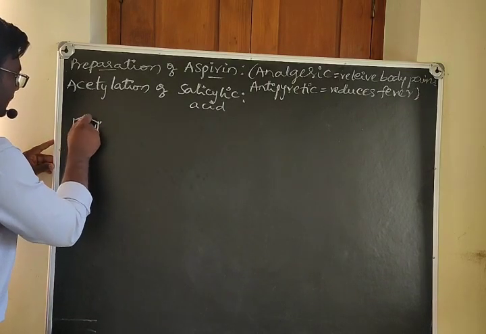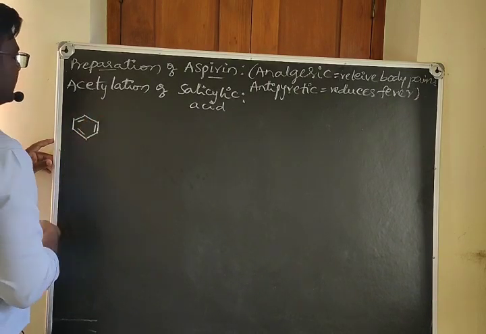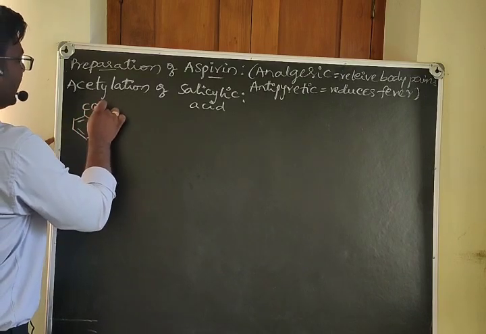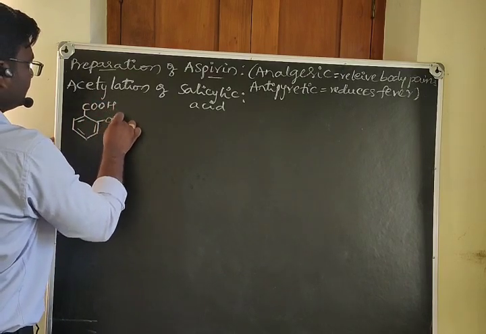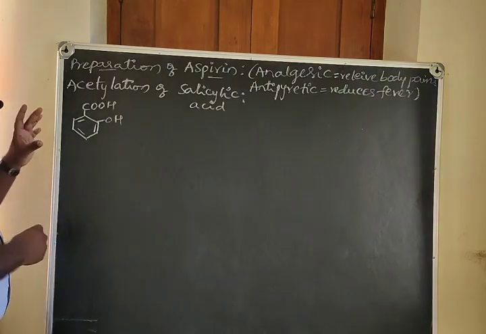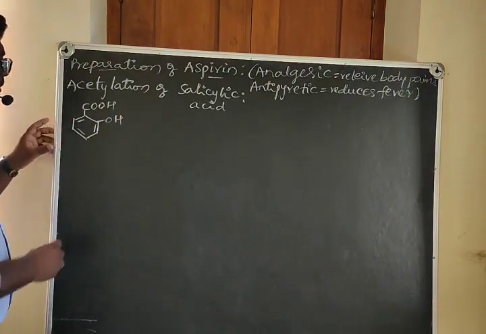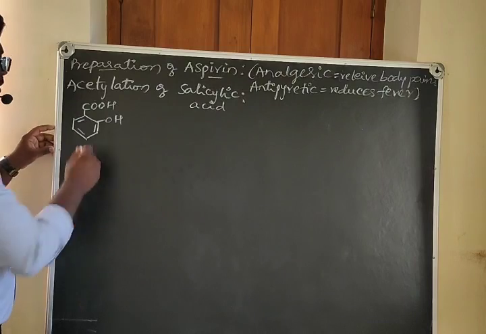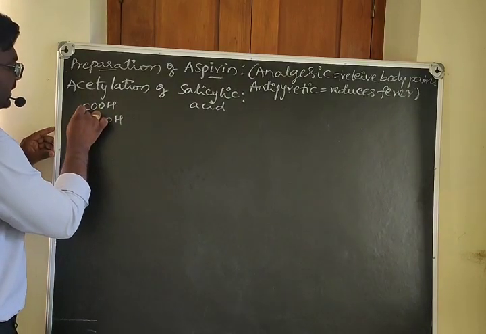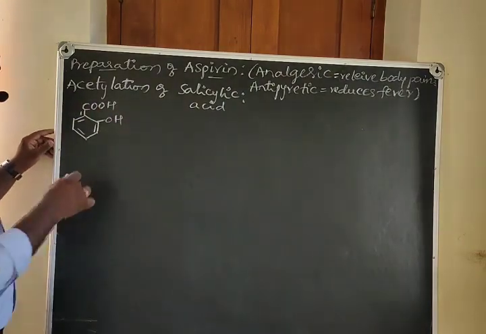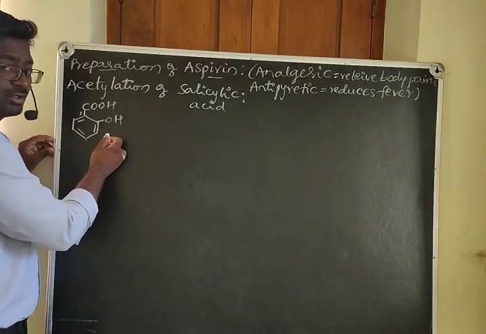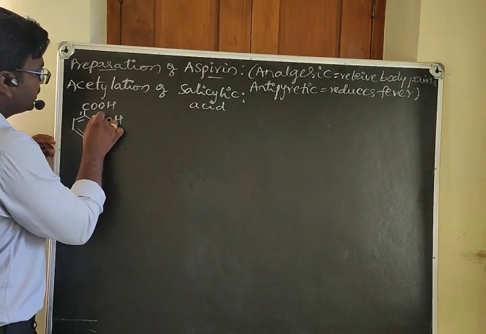Let us consider the salicylic acid. What is salicylic acid? It is 2-hydroxybenzoic acid. If you consider this compound, the major functional group is carboxylic acid, so the carbon containing it gets position 1, and the other functional group is hydroxyl, the carbon containing it gets position 2.